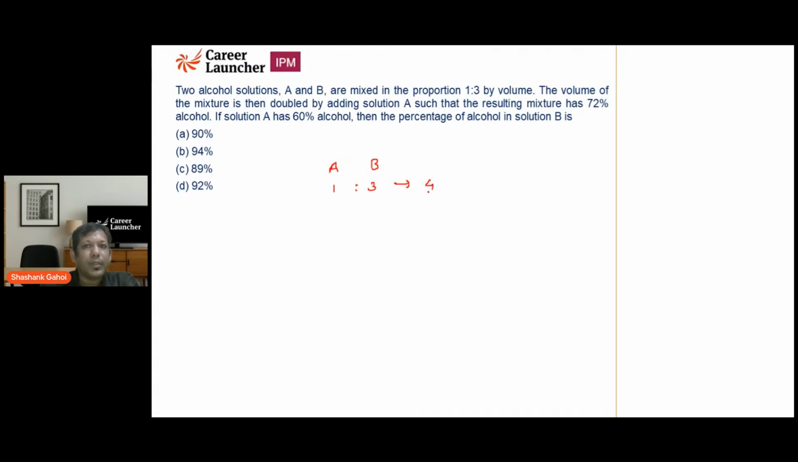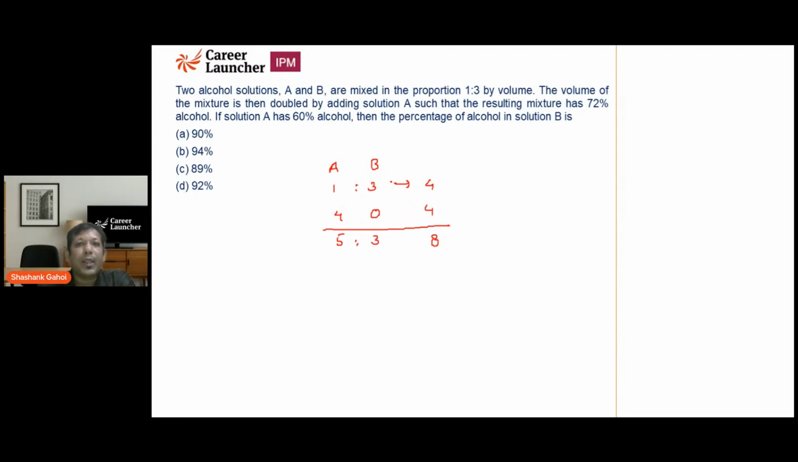That is 4. The volume of the mixture is doubled by adding solution A. So I am adding 4 more. And what is 4? That is complete A. And how much is B? 0. Okay. So now the amount has been doubled. So what is the total amount I have? That is 8 units. Out of which how much is A? 5. How much is B? That is 3. Okay. So it means in the final solution, the ratio of A and B is 5:3.